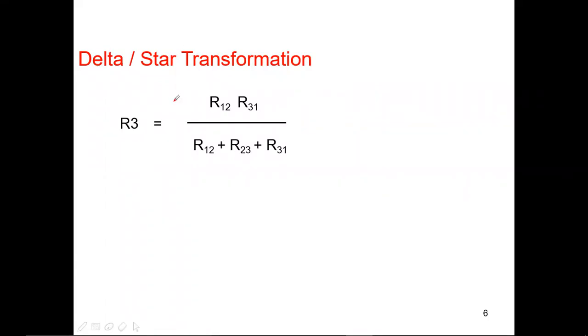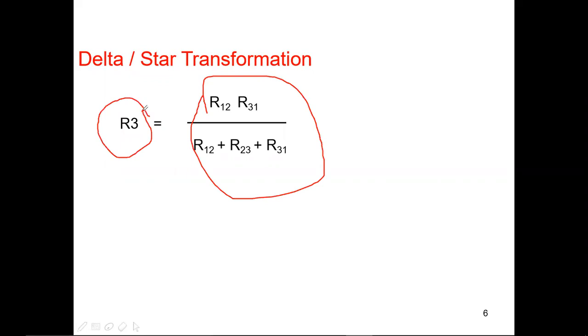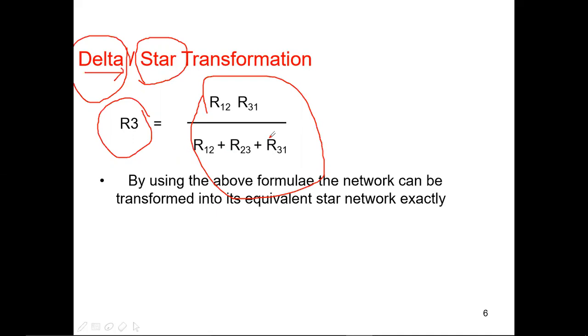From here the circuit is converted from delta to star, and this is for the known parameters. By using the known parameters, you are going to find the unknown values, because the unknown values are the values in the star. Then only you convert delta to star. The delta values which you are converting, you should know those values, then only you can find the star unknown values, which are R1, R2, R3, while converting delta to star. By using the above formulas, the network can be transformed into the equivalent star network exactly.